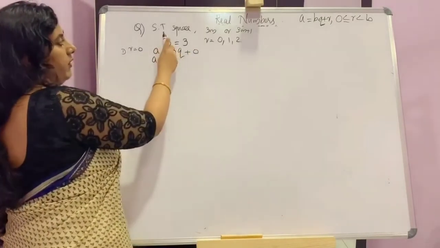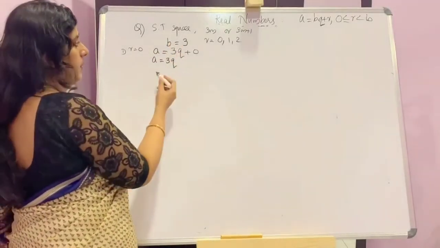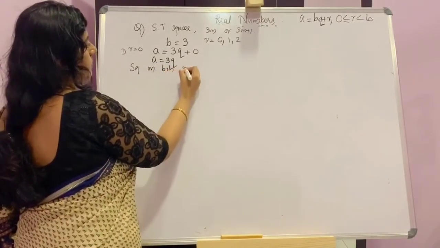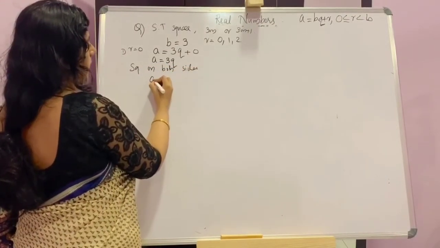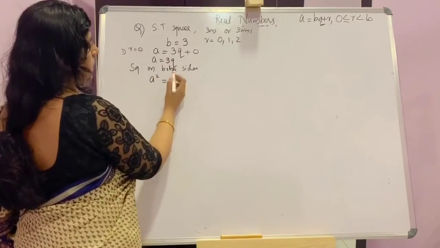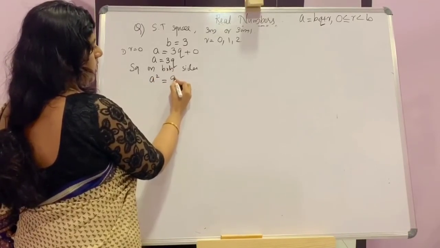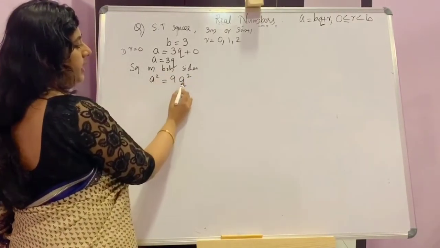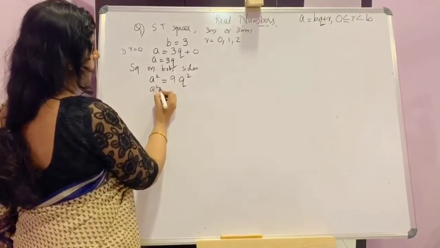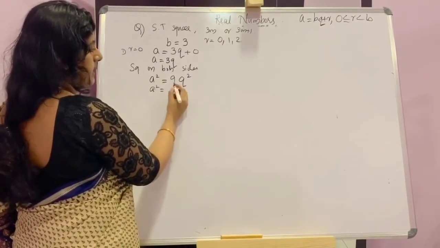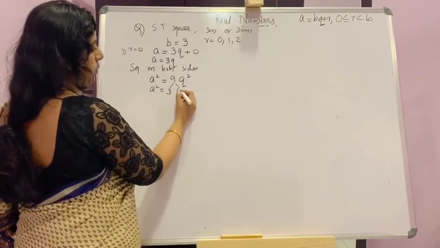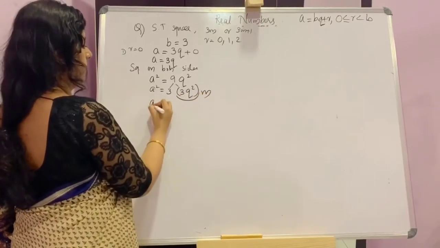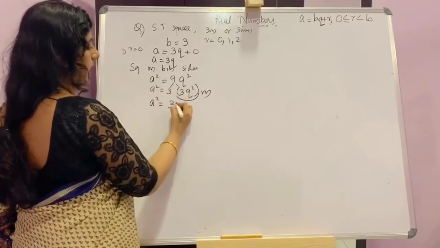Now we are asked to square the number, therefore squaring on both sides, a square is equal to 9q square, that is 3q whole square. 9 can be split as 3 into 3q square. Let this be m, then a square is equal to 3m.